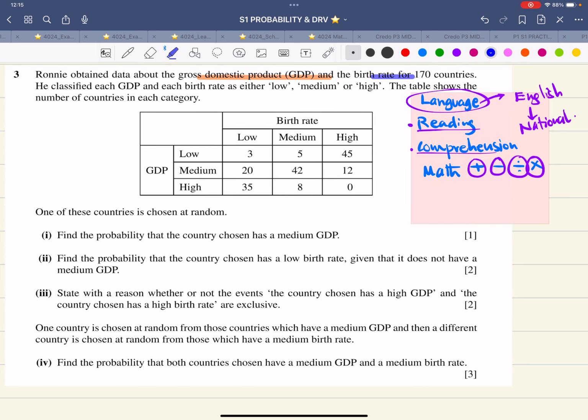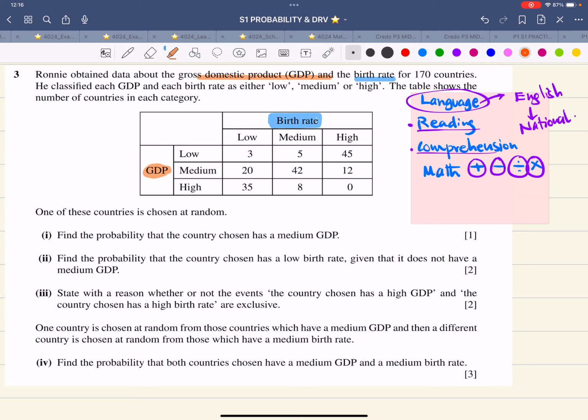The very first thing that I need to do before I even move ahead is to focus on the GDP and focus on the birth rate. And this is a very dark color, so let me just change this color for right now, and let me choose this blue color. That is nice. So I would be focusing on the birth rate, and I would be focusing on the GDP.